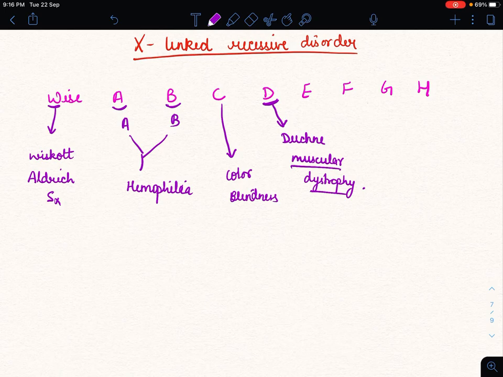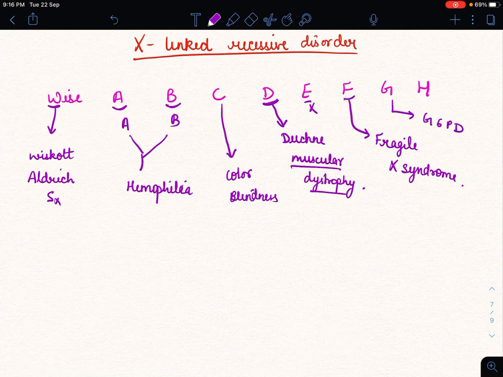And there is nothing for E, so we don't need to remember anything for E. F for Fragile X syndrome, G for glucose 6 phosphate dehydrogenase deficiency, and H for Hunter's disease.